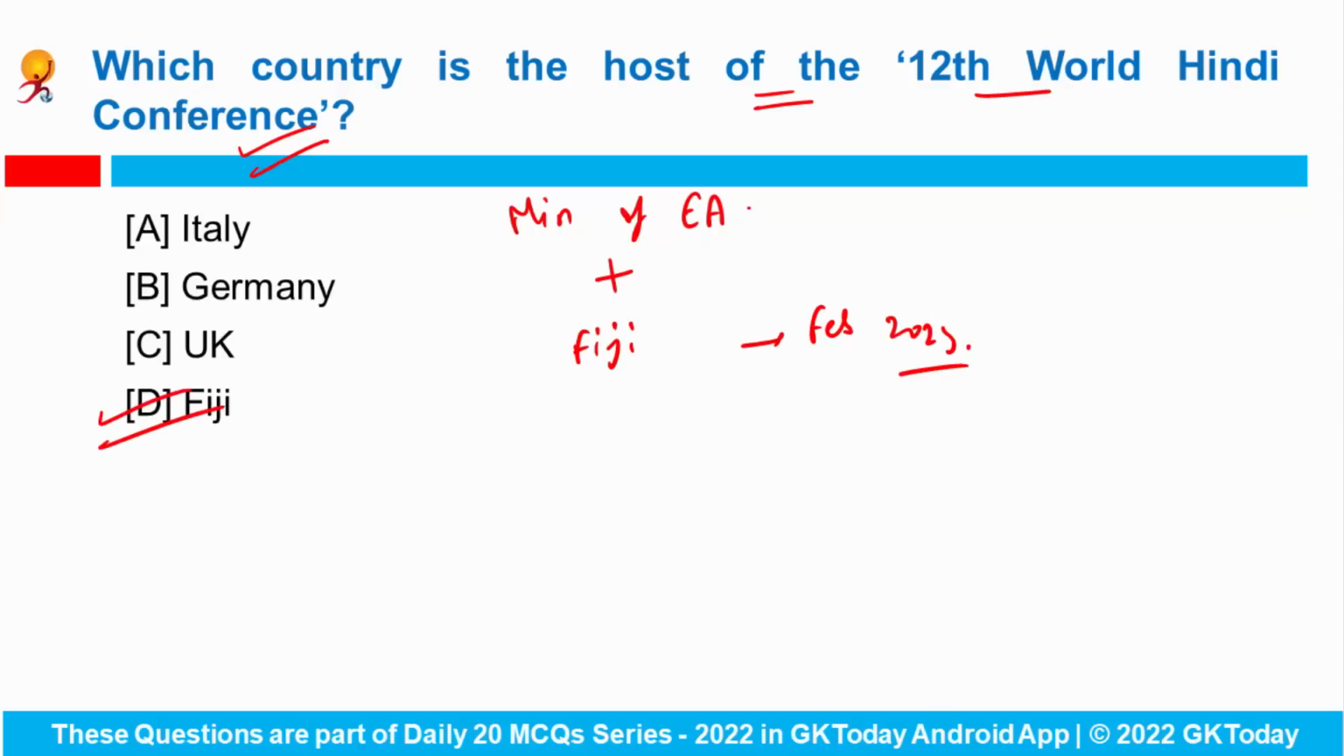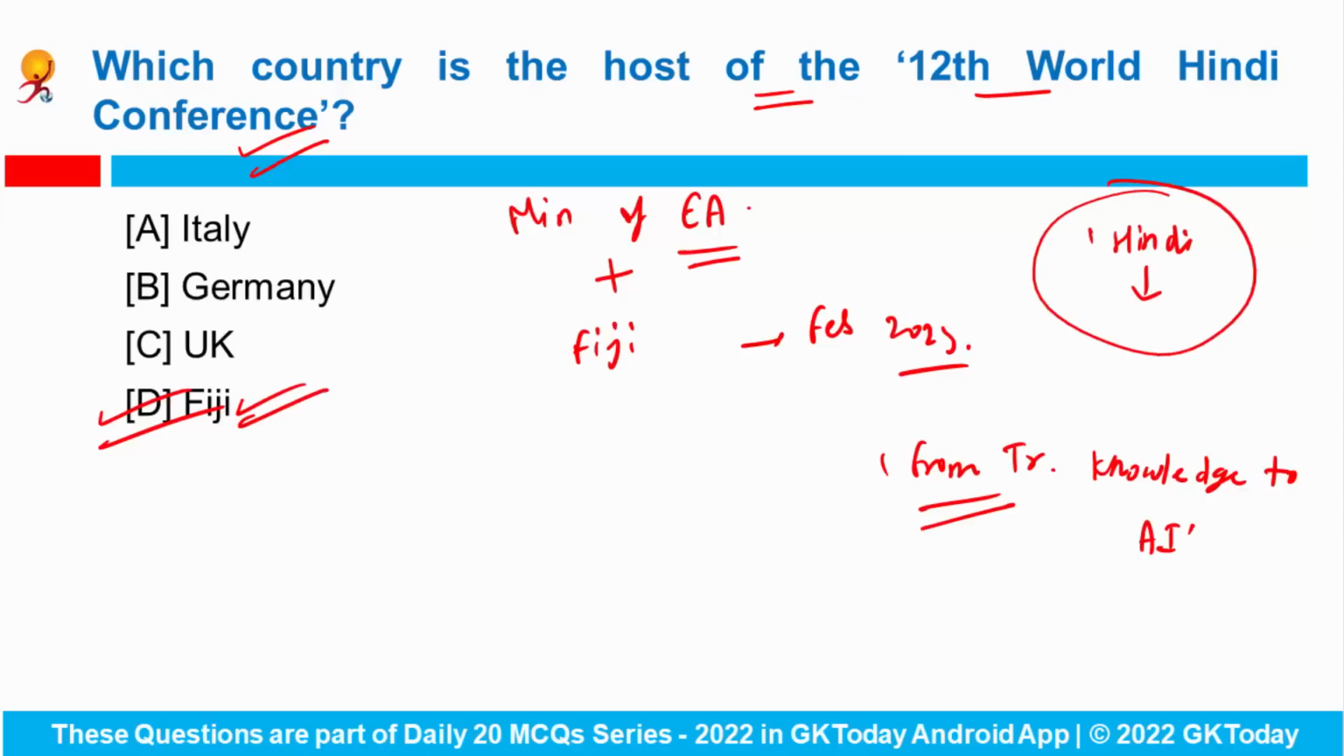Okay, so according to the Ministry of External Affairs, the main theme of the conference is Hindi from traditional knowledge to artificial intelligence. So 11 World Hindi conferences have been organized in various countries so far. So two things are important. Which country is the host of this particular conference? Correct answer would be Fiji. And what was the theme for this year? It was Hindi from traditional knowledge to artificial intelligence.